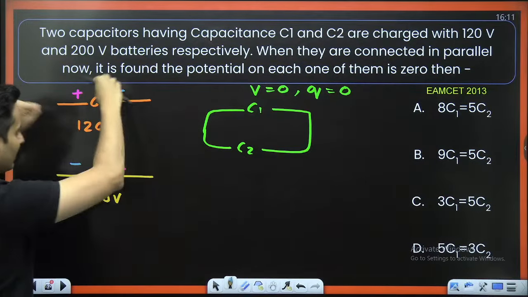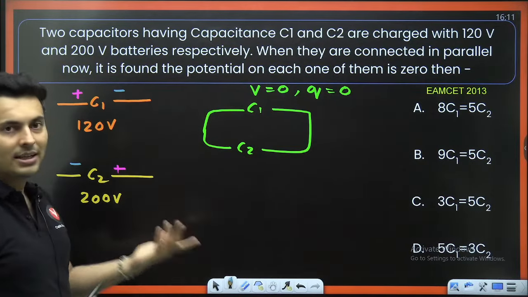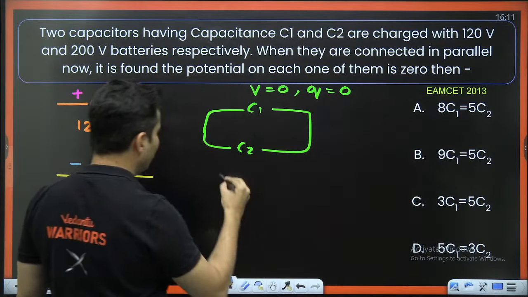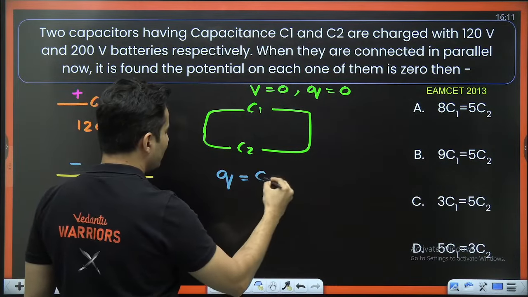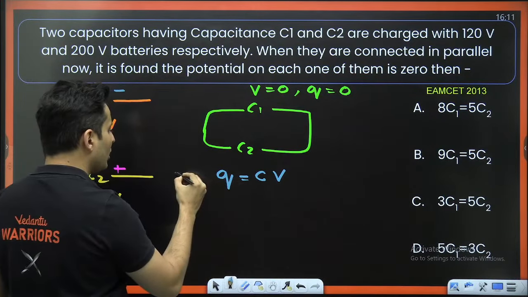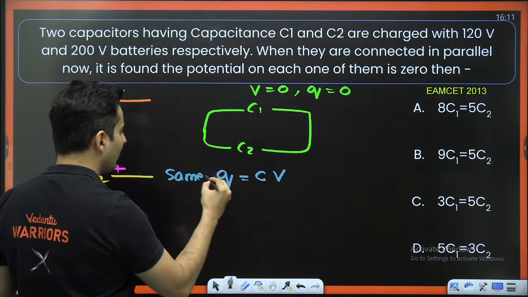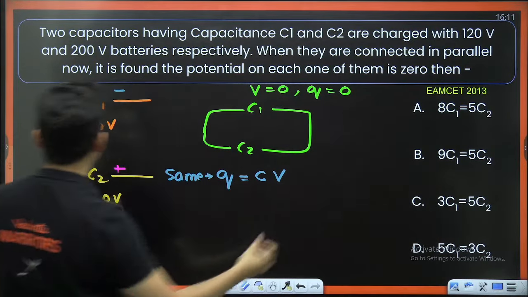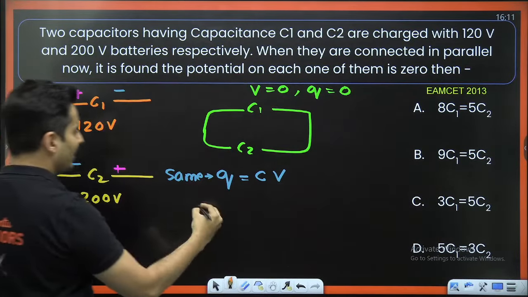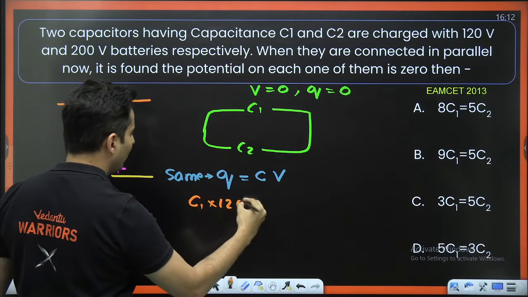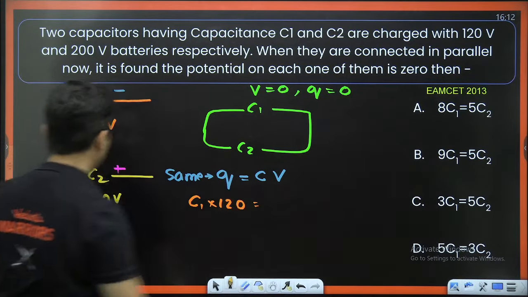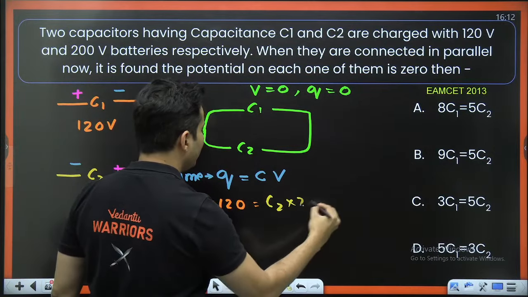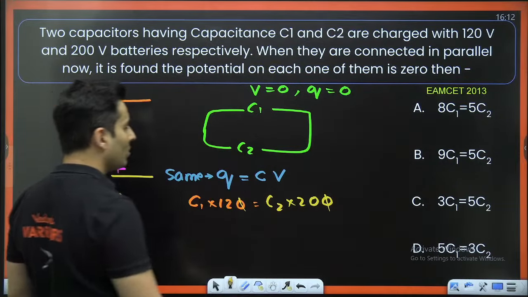So when they were connected, since the charges were equal, they just got cancelled out with each other. Since Q is equal to C into V, the value of Q is going to be the same. Therefore, for the first capacitor, the charge will be C1 multiplied by 120. For the other capacitor, the charge will be C2 multiplied by 200. The zeros cancel.